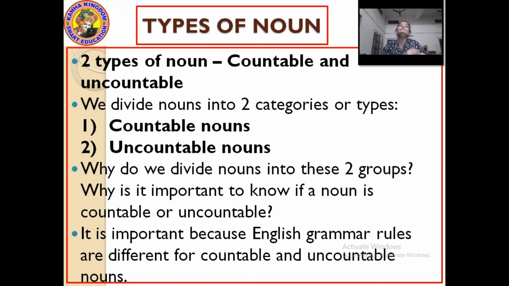I know you have learned countable and uncountable nouns in standard 2nd, 3rd, 4th in different ways. But have you ever tried to know why we divide these nouns into two groups, or why it is important to know if a noun is countable or uncountable? No? I will explain. It is important because English grammar rules are different for countable and uncountable nouns. Because of the rules of English grammar, we divide these nouns into countable and uncountable.